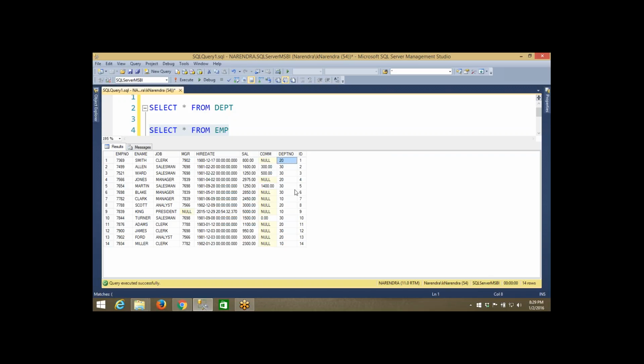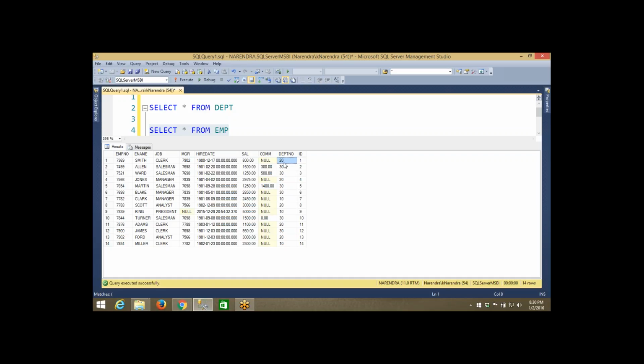How will I understand what type of department it is, whether it is an accounting department, a sales department, or a marketing department? Numbers will not make sense. Remember, numbers will never make sense. Always words will make sense. Characters, words, strings will make sense. I don't want to see the department number. I know what the department number is, but I want to see the actual department name.